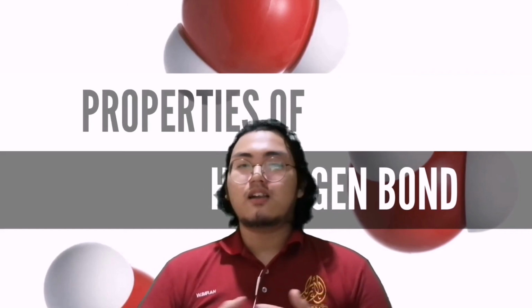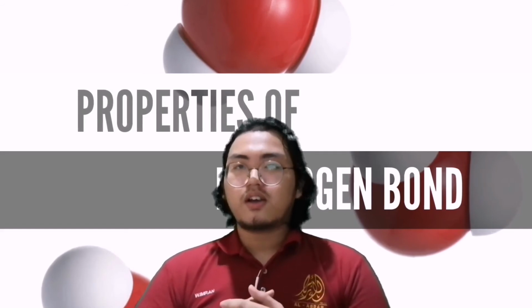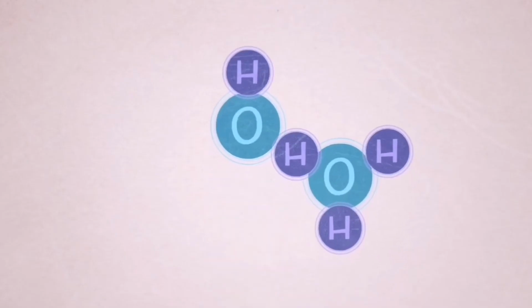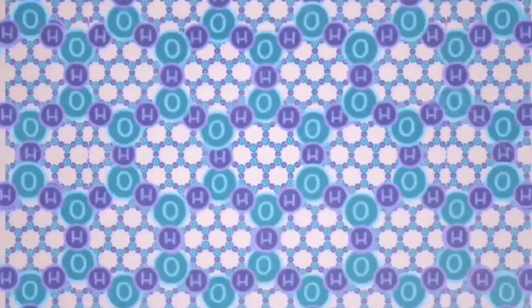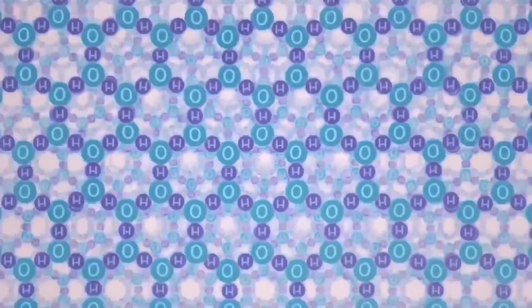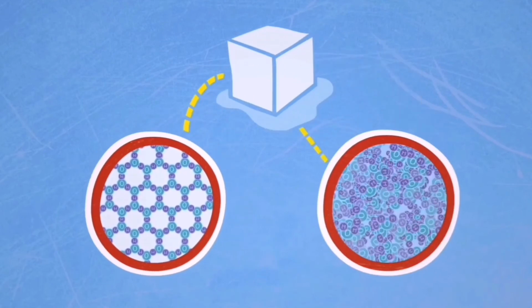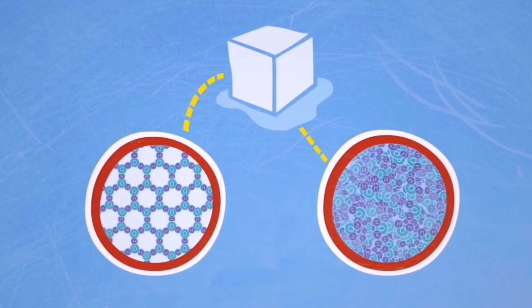Number four is the lower density of ice than water. In the case of solid ice, the hydrogen bonding gives rise to a cage-like structure of water molecules. In fact, each water molecule is linked tetrahedrally to other water molecules. The molecules are not as closely packed as they are in the liquid state.